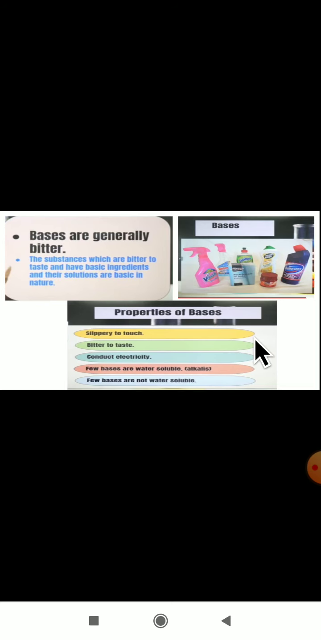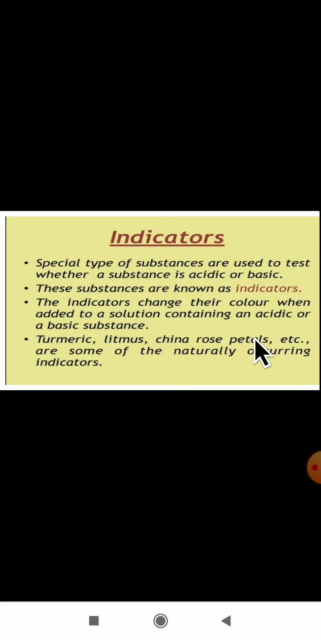Today's concept is indicators. What is an indicator? Indicators are a special type of substance used to test whether a substance is acidic or basic. How will we come to know whether a given substance is acidic or basic? To identify that, we use indicators. These substances are known as indicators.